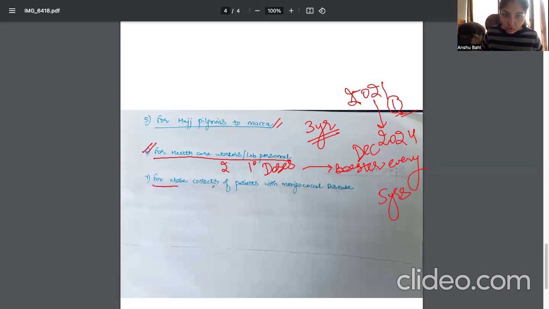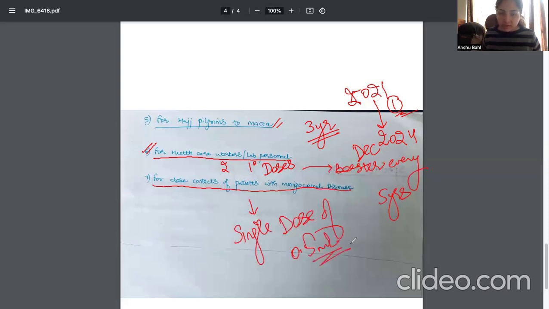And lastly, for close contacts of patients with meningococcal disease, a single dose of 0.5 ml of this Menactra should be given. So this was all about the meningococcal vaccine. In the next session, we will come with the